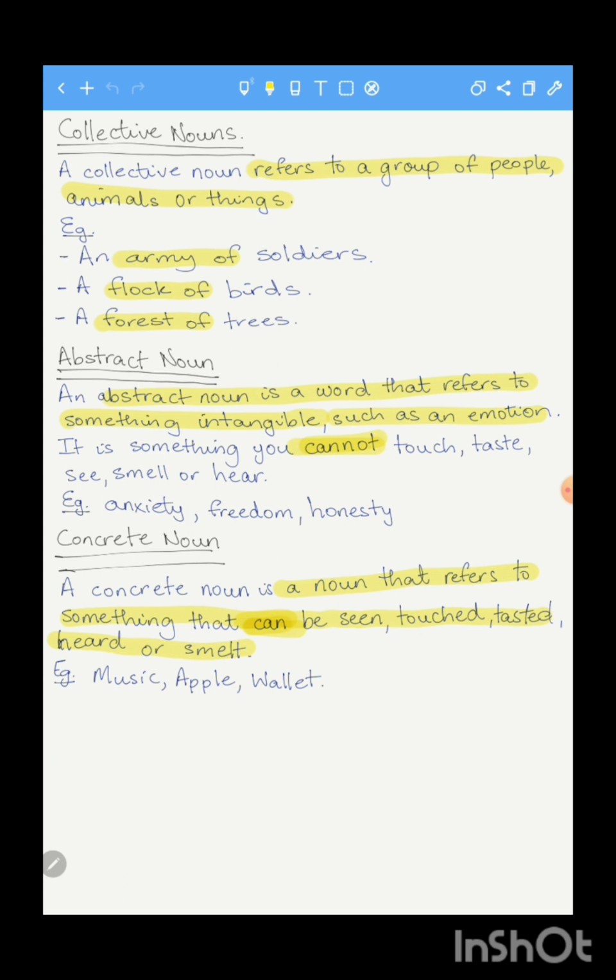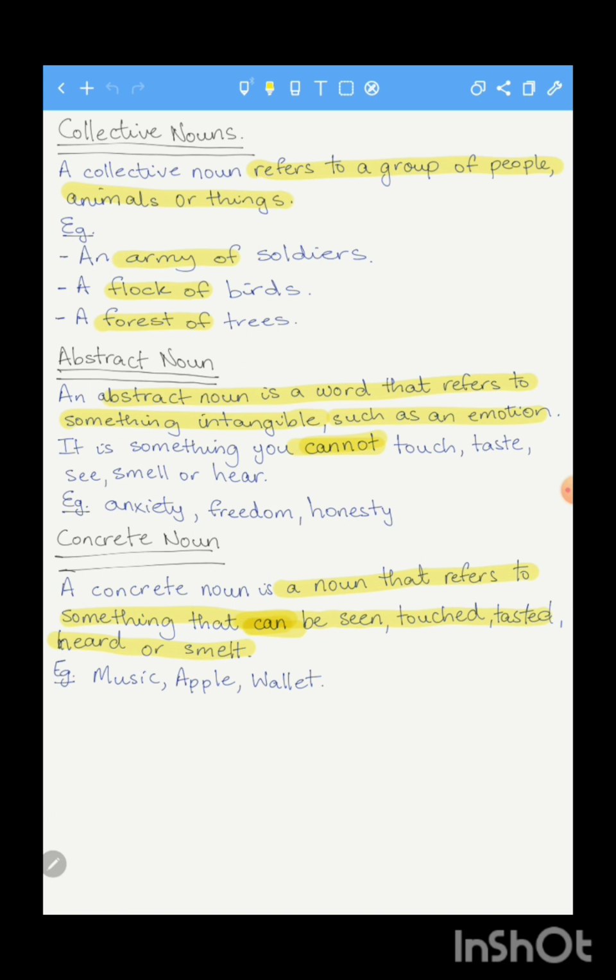Same thing for abstract nouns. Abstract nouns are things that you cannot see, touch, taste, smell, or hear. It has nothing to do with your five senses. It's more like emotions and feelings, like anxiety, freedom, happiness, sadness. And concrete nouns are things that you can see, touch, taste, smell, or hear. For example, you could hear music, you could taste an apple, you could hold a wallet, you could see a wallet.